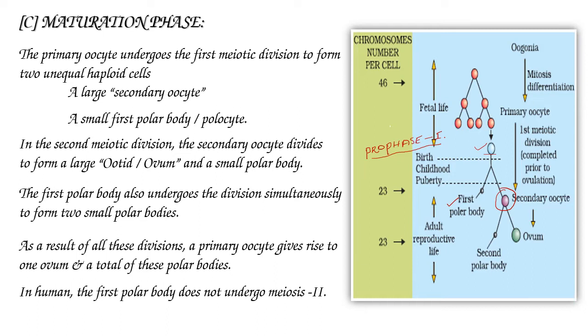So we are saying that it is a meiosis 1 division. Primary oocyte undergoes meiosis 1. Meiosis 1 is the reductional division. As a result, the 46 chromosomes present in the primary oocyte are reduced to half. That means 23 chromosomes in the secondary oocyte. That means it produces the haploid secondary oocyte.